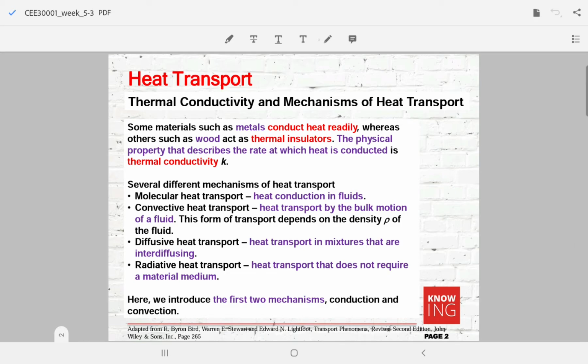There are 4 types of heat transport. The first one is molecular heat transport, basically represented by heat conduction. It can happen in a solid, liquid, or gas. The second one involves a bulk motion of a fluid, and thus it depends on the density of the fluid. The next one is diffusive heat transport, which occurs at the same time as mass transfer. And heat transport can also occur when there is no medium, such as what happens with the sun. Here we only focus on the first 2 mechanisms, conduction and convection.